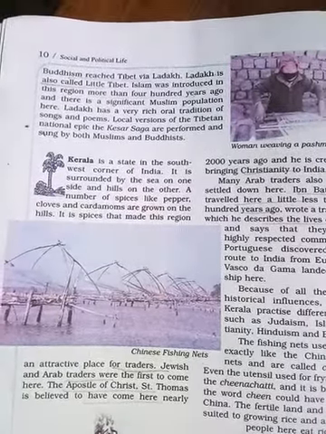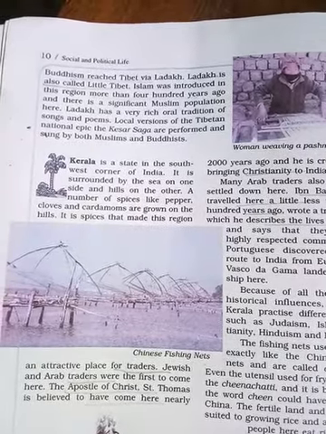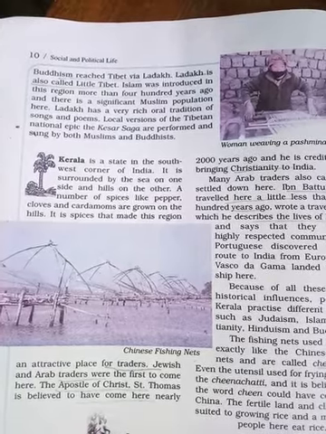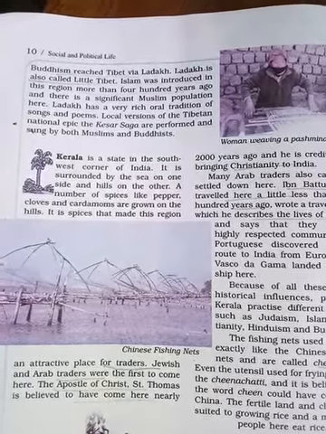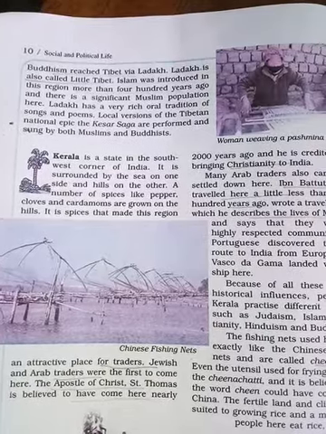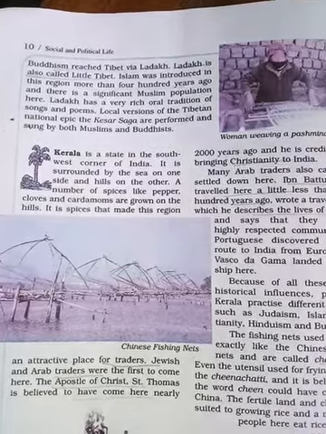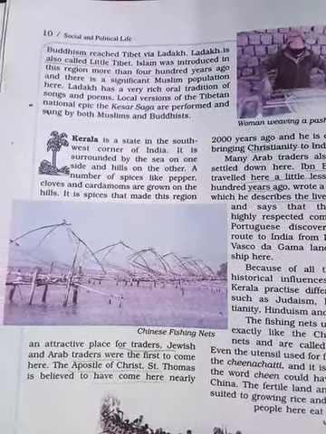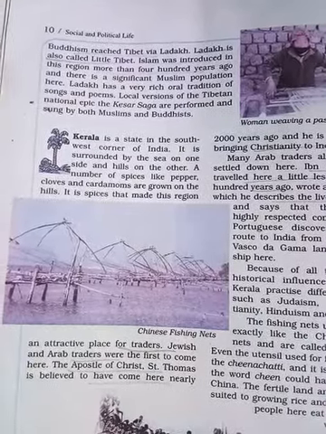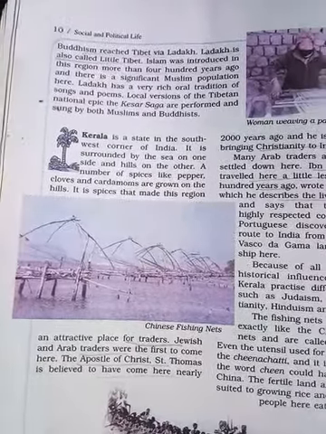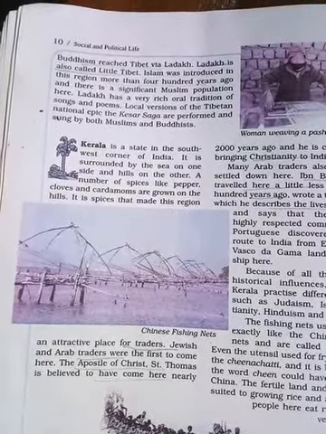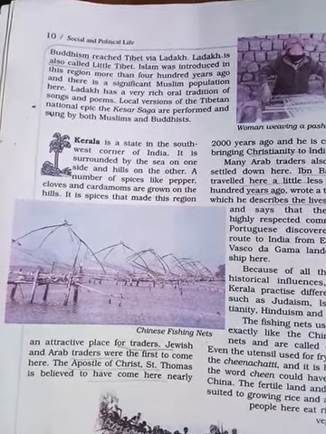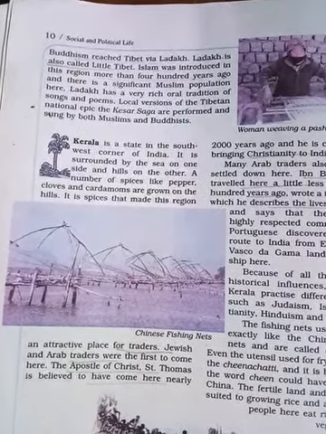Kerala is a state in the southwest corner of India, surrounded by the sea on one side and hills on the other. Here they used to get spices. Black pepper, clove, and cardamom they used to grow. They grow many spices, so that's why many traders were attracted. Jewish and Arab traders were the first to come here, to trade spices.